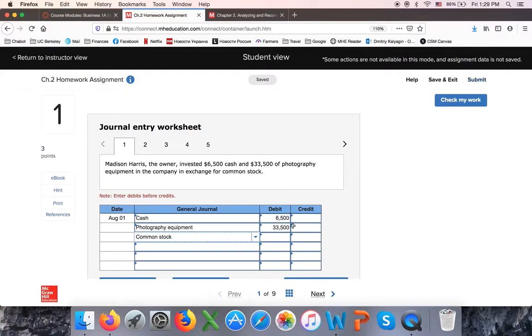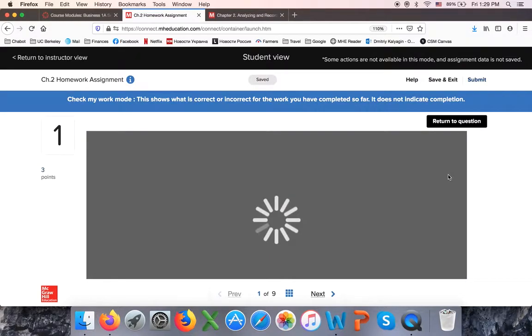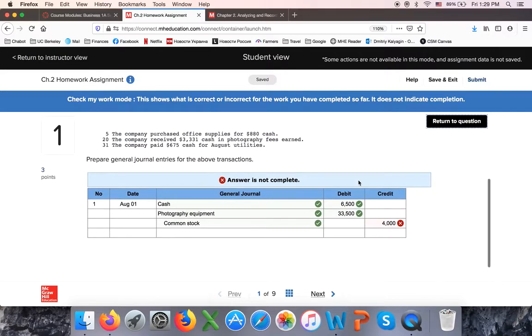And let me make a mistake. So credit should be those 2 amounts together, which is $40,000. Let me by mistake put 4,000. So that's an error. At any point you can check your work. There is no penalty for that, and it will show to you what is correct and what is incorrect.